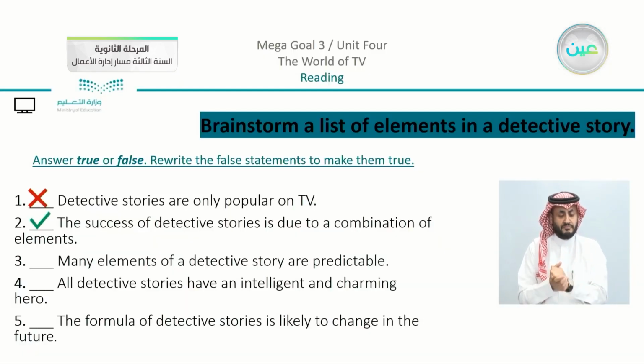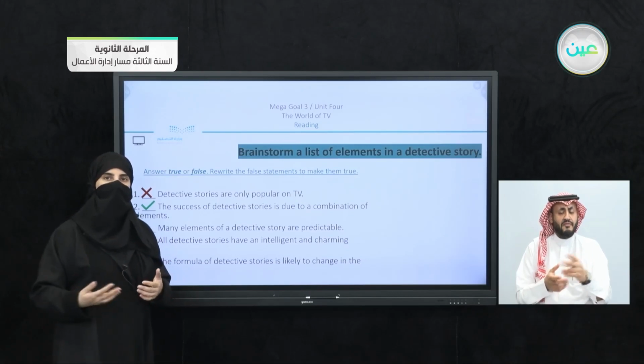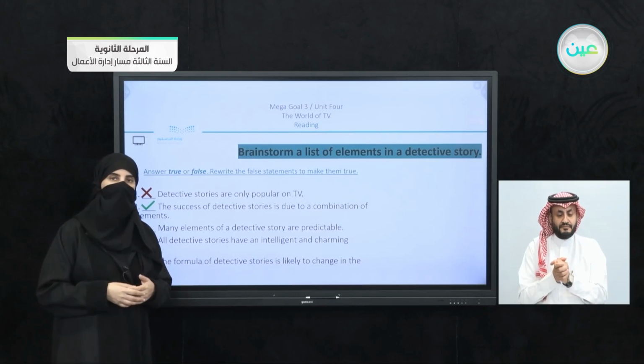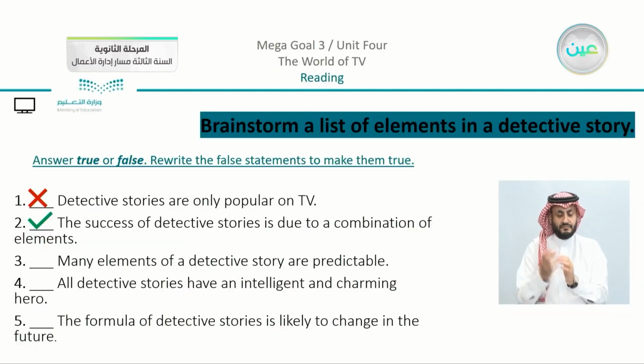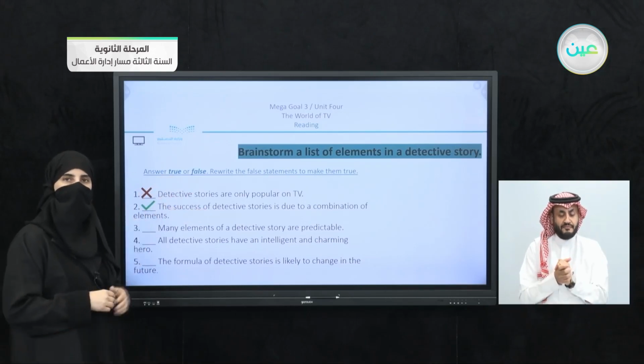Of course, we can see that there are different places where we can find them. We can find them, for example, online. We can see that there are books. So there are different places that we can find these stories. Now the second statement, we can see that it is true because the success of detective stories is due to a combination of elements, which I just explained and revised with you.